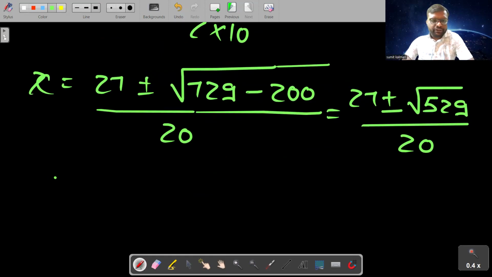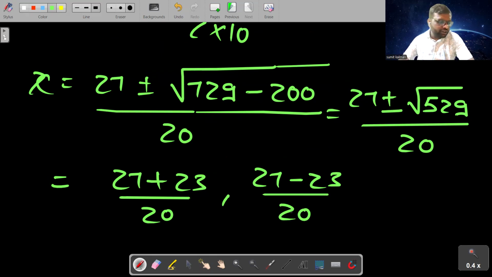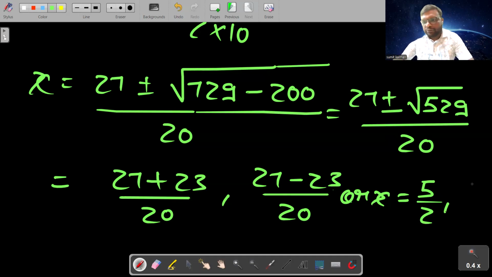So here, if you will simplify it further, it will come out to be 27 plus the square root of 529. 529 is 23 upon 20, and 27 minus 23 upon 20. And here, students, if you will simplify this, so you will get the value of x is equal to 50 upon 20, means 5 upon 2, and 27 minus 23, 4 upon 20, so 1 upon 5.